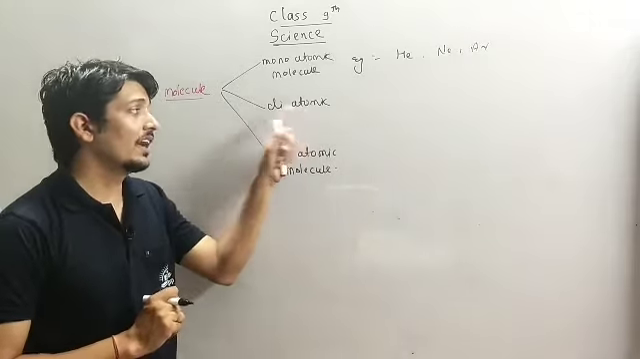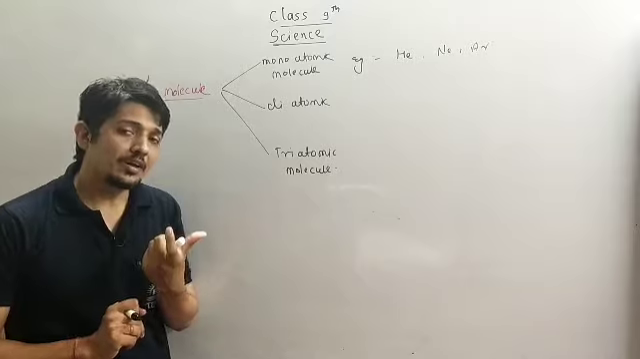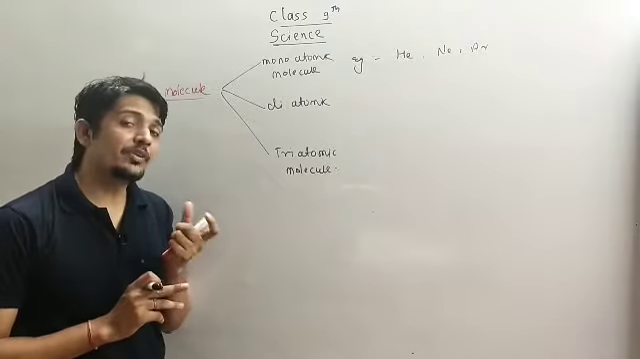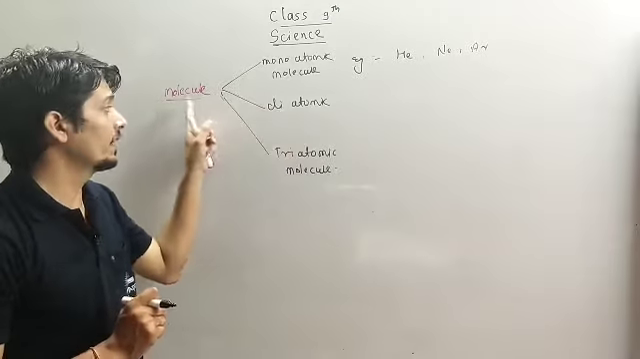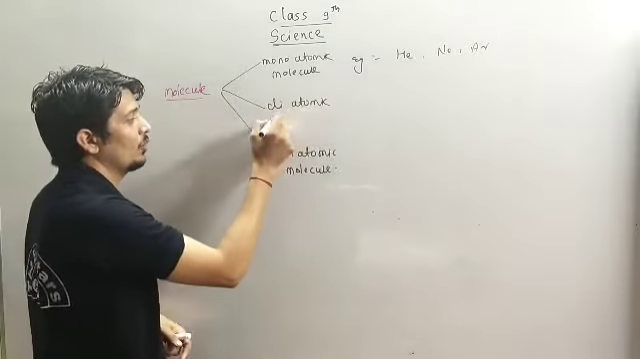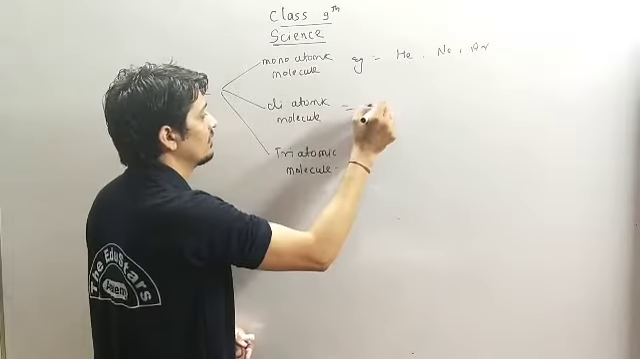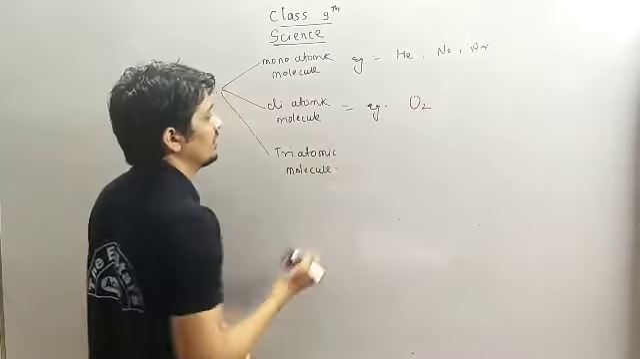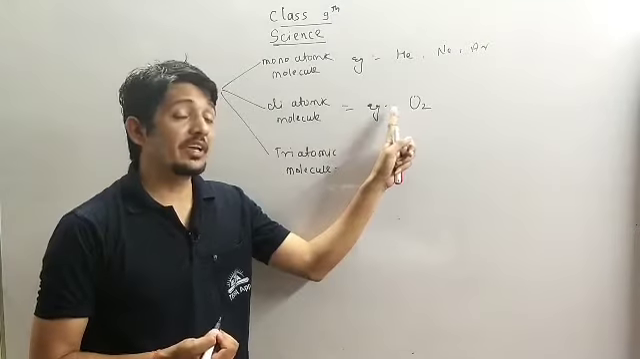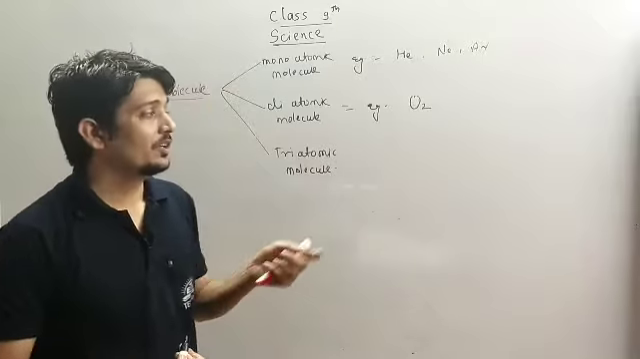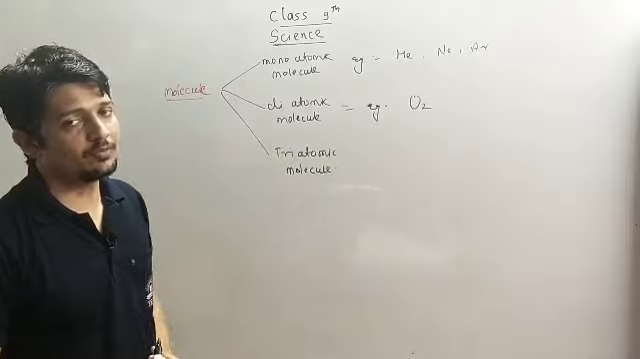Then we have diatomic molecule. If the element in our nature exists in free state with two atomic form, it is called a diatomic molecule. Example, we have oxygen, that is O2. Here we have two atoms of oxygen. So it is an oxygen molecule. It is a diatomic type of molecule.